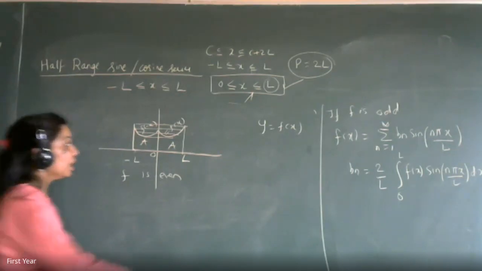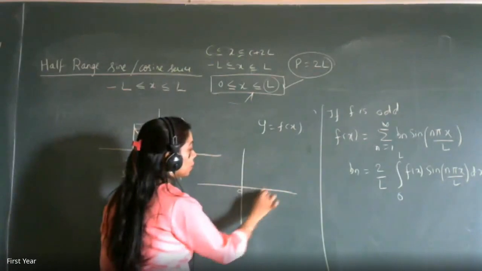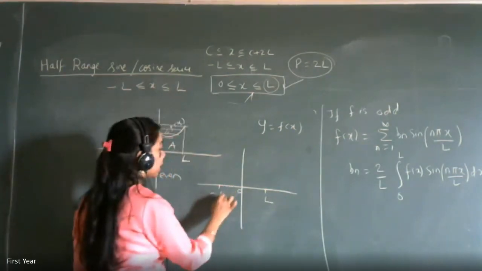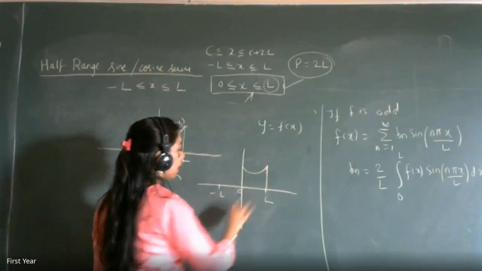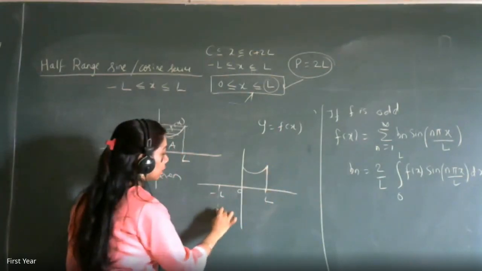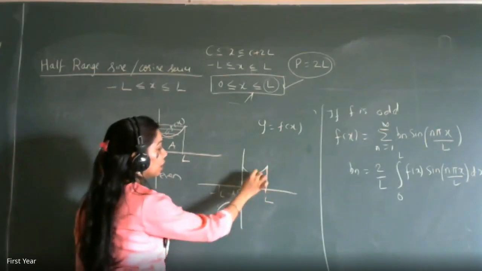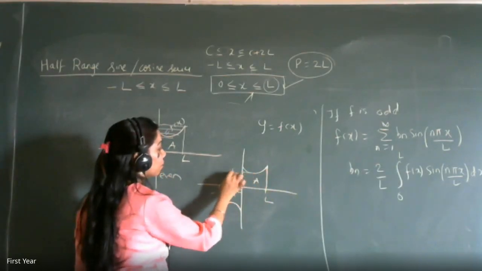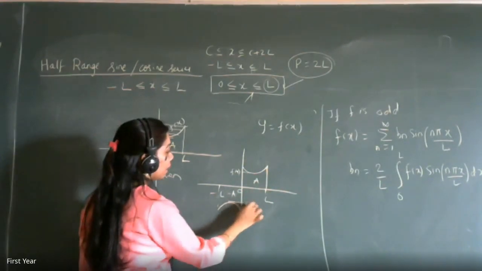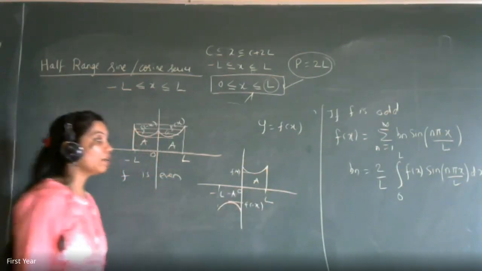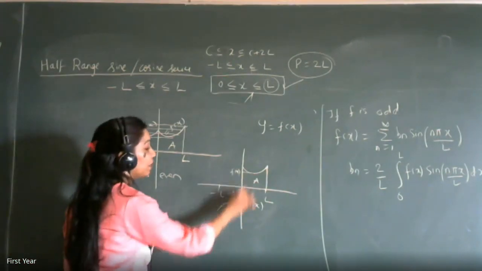Geometrically, is this clear? But if I want to extend it as an odd function, this is 0, this is L, and this is minus L. So where was your curve? It was like this. I will extend it like this, opposite, so that whatever is the area here, minus is the area here. So if this was f of x, this will be f of minus x, and they are negative of each other. Can you see that? Exactly at the same distance, they will be negative of each other.